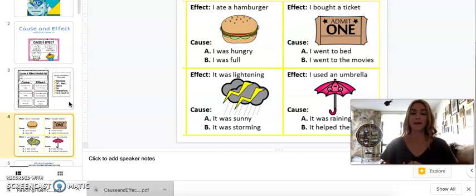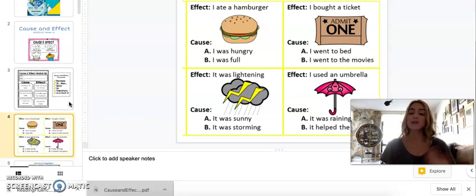The next one is I bought a ticket. What's the cause? I went to bed or I went to the movies? I'll give you a second to answer. Right, I went to the movies. The next one is it was lightning. The cause was because it was sunny or it was storming. Let's think about that. Right, because it was storming.